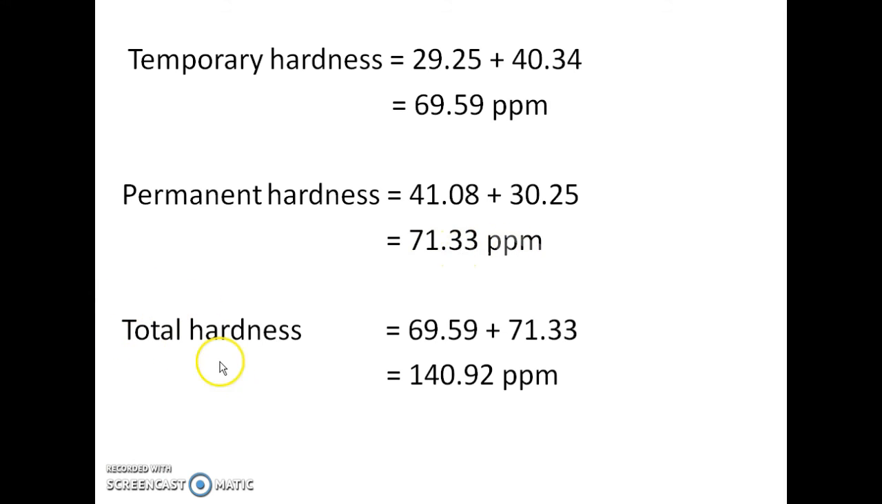Finally, how to calculate the total hardness? It is very easy. Just club the answers of temporary hardness and permanent hardness, so that for the given example we will get a total hardness of 140.92 ppm.